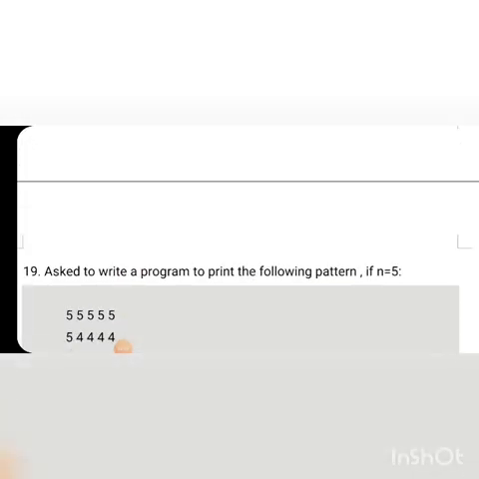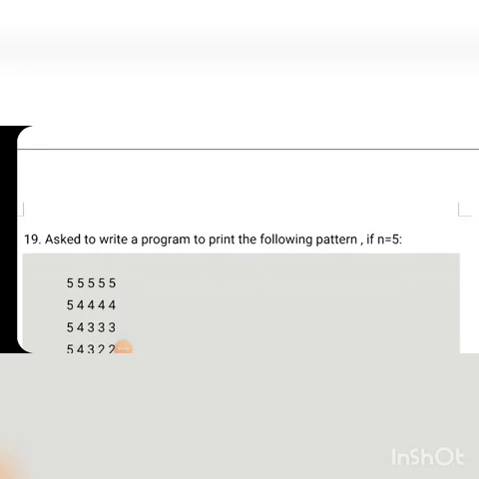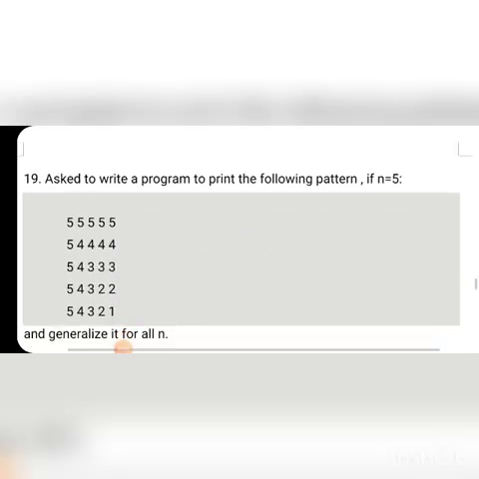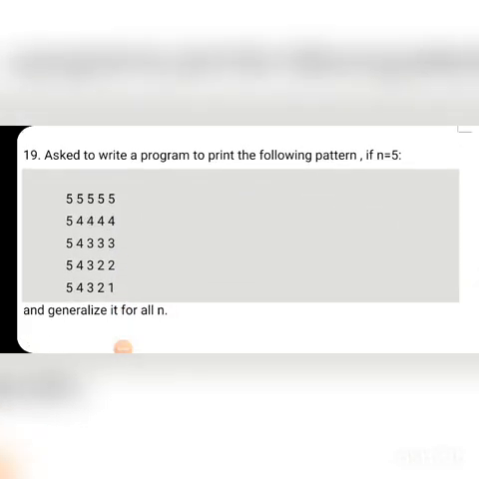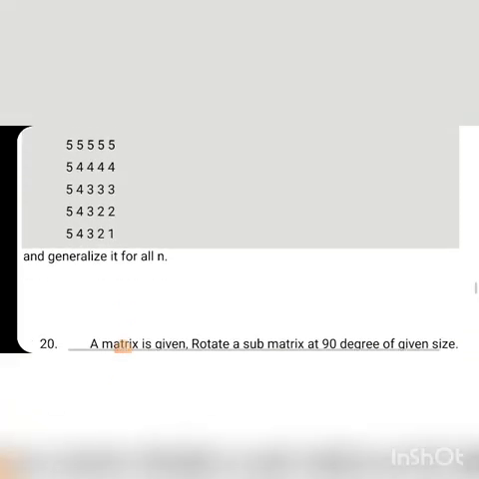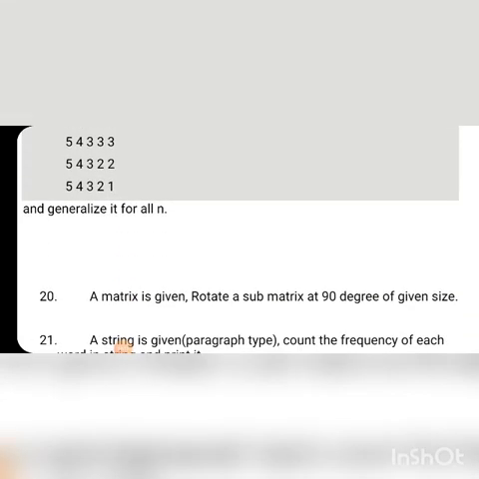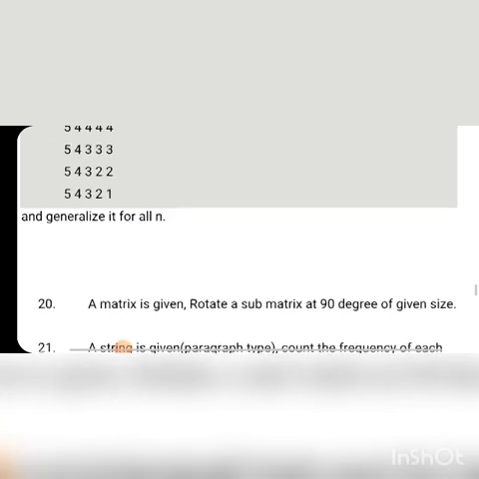The 19th question is: write a program to print the following pattern if n is equal to 5. And this is the pattern, and you analyze it for all n. And the 20th question they asked is: a matrix is given, rotate a submatrix by 90 degrees of a given size.